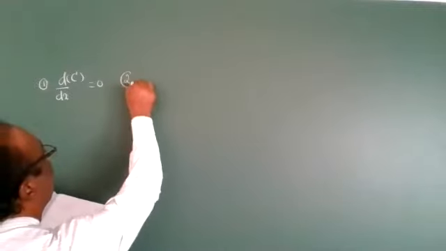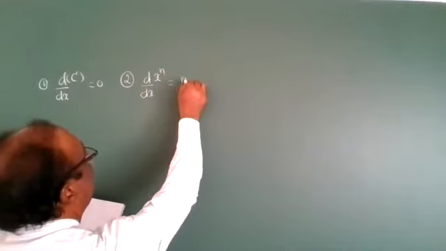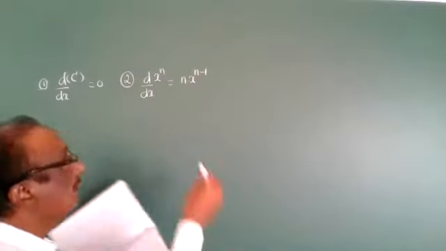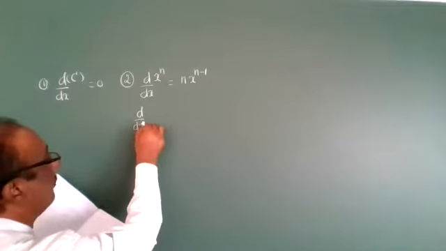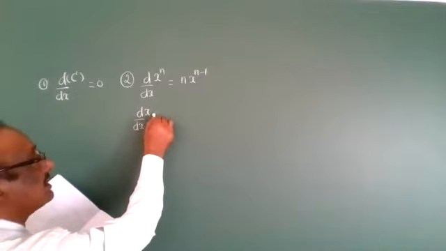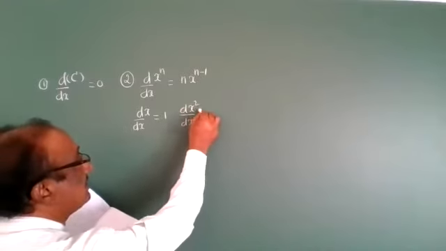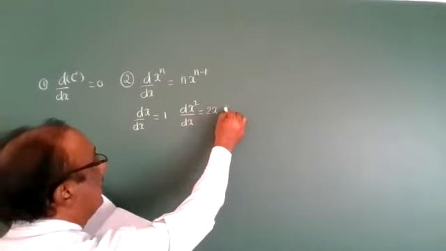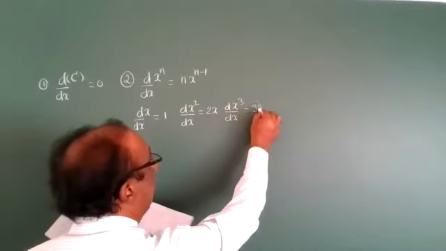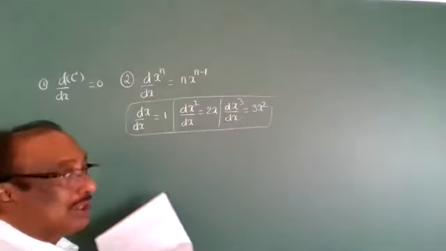And the second formula: derivative of x power n is equal to n x power n minus 1. The power comes before and is decreased by 1. Immediately write down the derivative of x with respect to x itself: its value is 1. Derivative of x square with respect to x is equal to 2x. Derivative of x cube with respect to x is equal to 3x square. You should read these 3 points perfectly. I will tell this already in the subjective also.